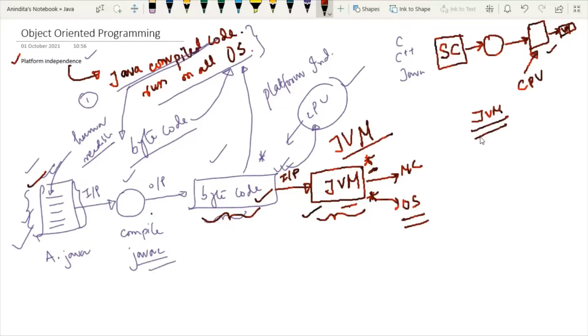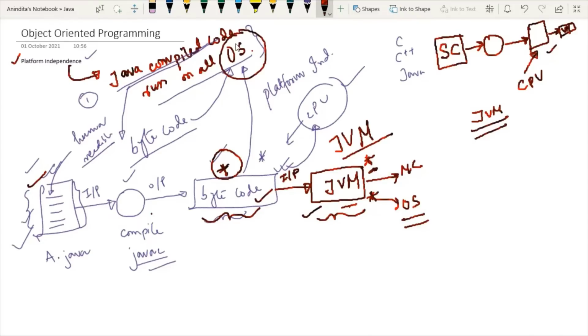So we can conclude that JVM is platform dependent, and it is the reason why Java is able to become platform independent. In one word, whenever this question is asked to you, why Java is platform independent: due to the existence of bytecode, Java becomes platform independent, as bytecode can run on any operating system.